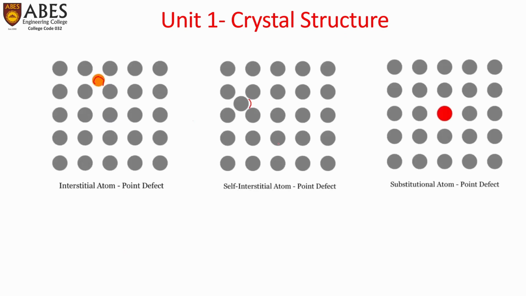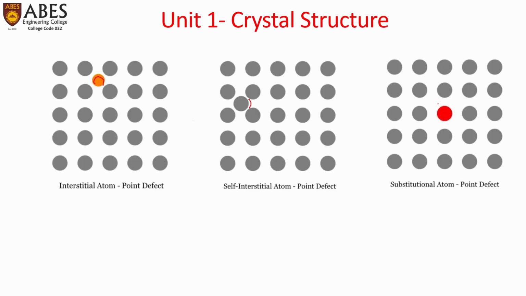For example, here we can see that this red atom is taking the regular position. It is not taking the interstitial position, and also it is not a vacancy. It is not a vacant site, but that vacancy is being filled by some other atom.